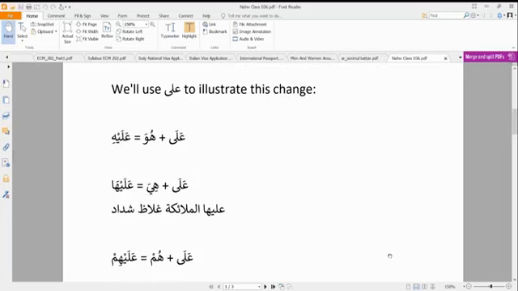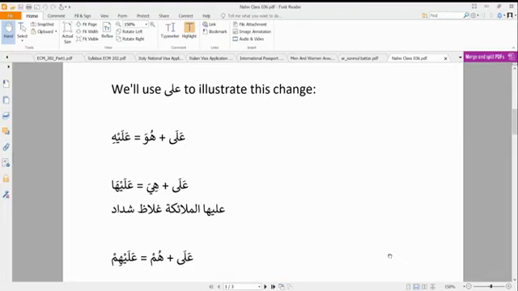So here we are going to look at how each of these pronouns, each of these domair that are in reference state, change when they become jar. And we are going to use the word ala, the harf ala, which is one of the huruf al jar, to illustrate this change. So when we put ala plus huwa, then it becomes alayhi. Ala, that is, on him. Ala plus huwa becomes alayhi.